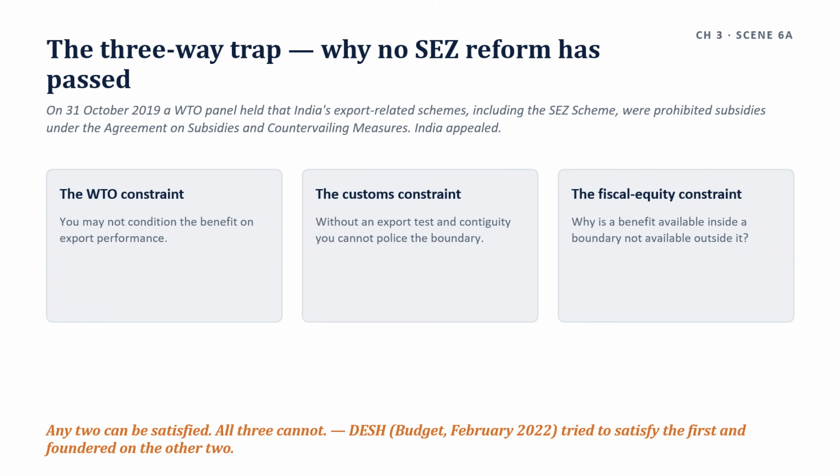A subsidy contingent on export performance is prohibited outright. So the scheme's central design feature was not merely expensive, it was impermissible under commitments India had already made. So the concessions were not withdrawn capriciously.